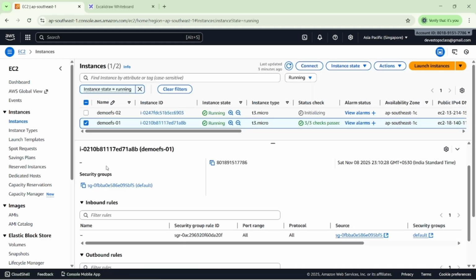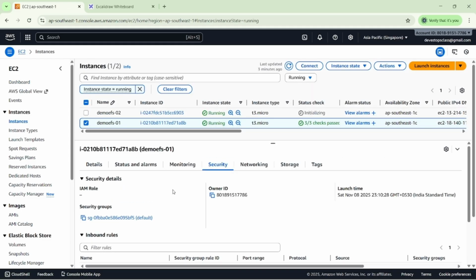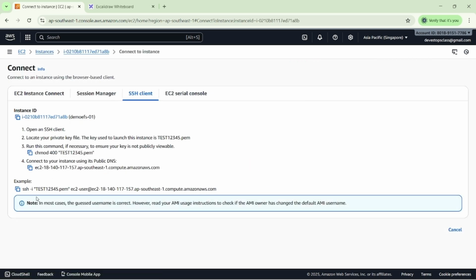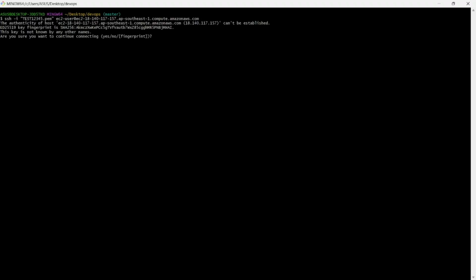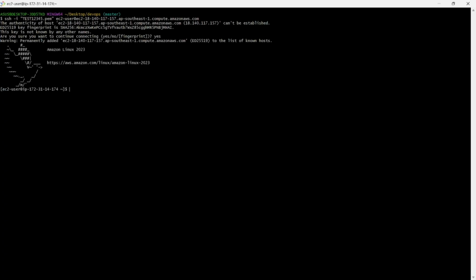Once we selected the NFS and SSH, then we have to navigate to our machines here. We added the inbound rule in my first EC2 instance. Then we have to connect with my machine. Already we know that, so we have to use the SSH client because we are using Git Bash here. So I'm selecting Git Bash here. Then I have entered yes, I want to connect with my machine. You can see here the machine connected successfully.